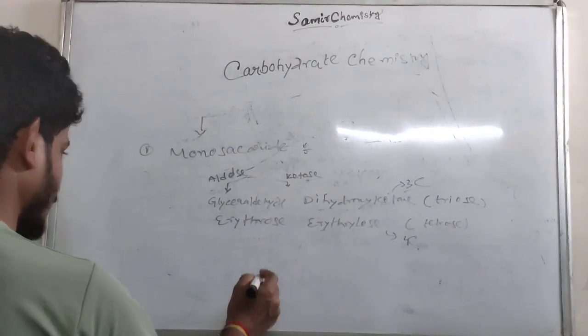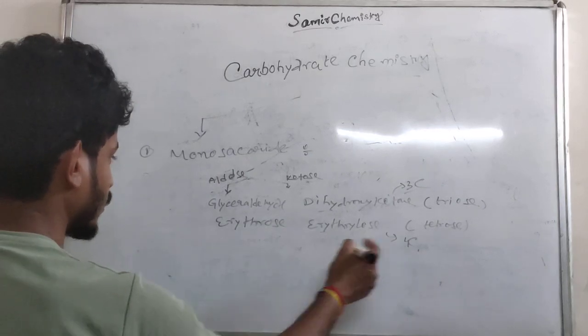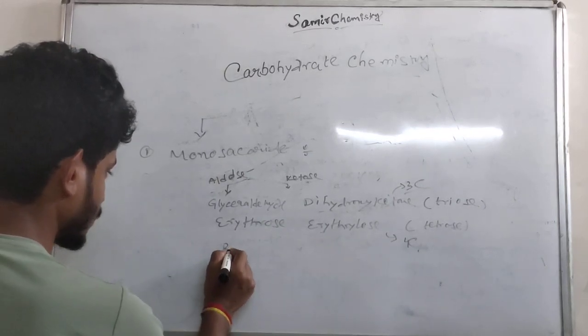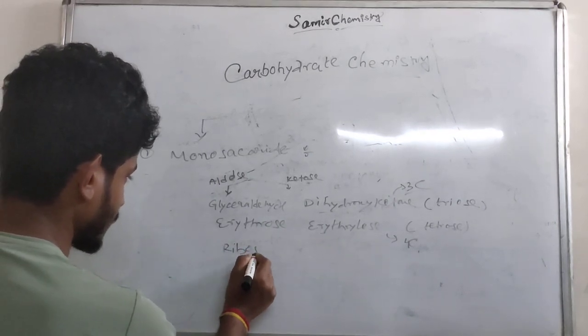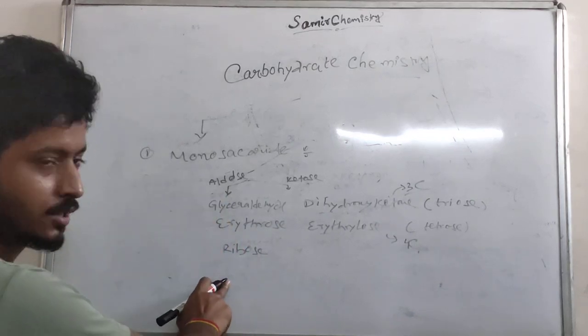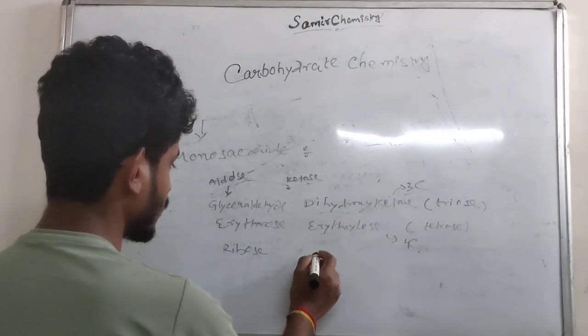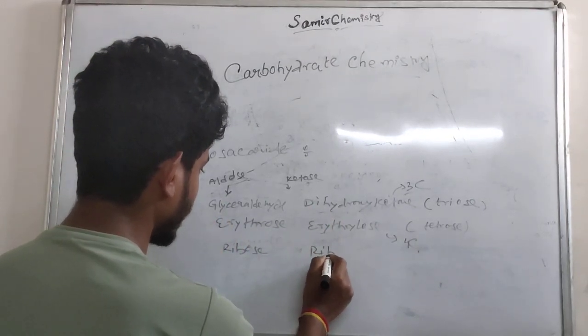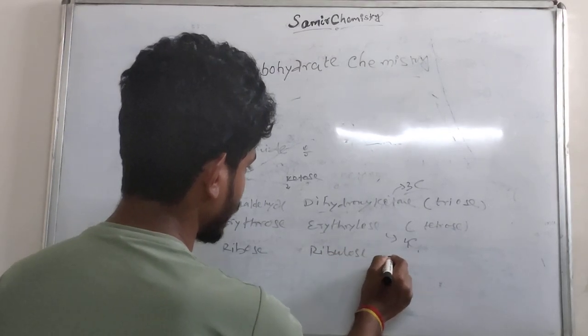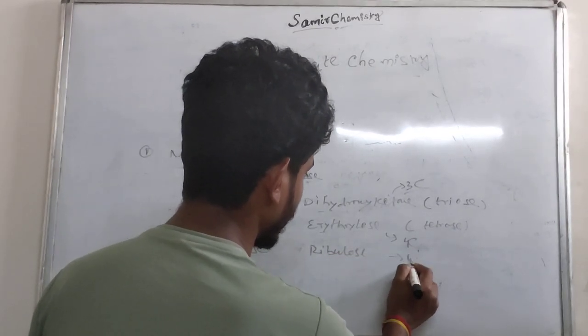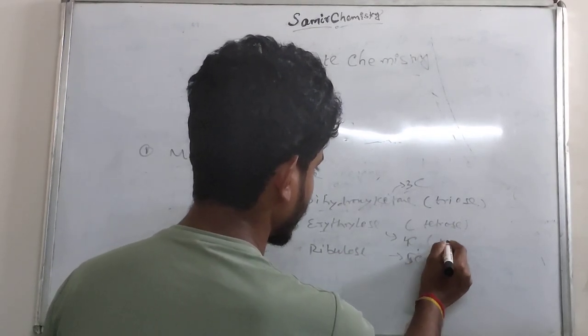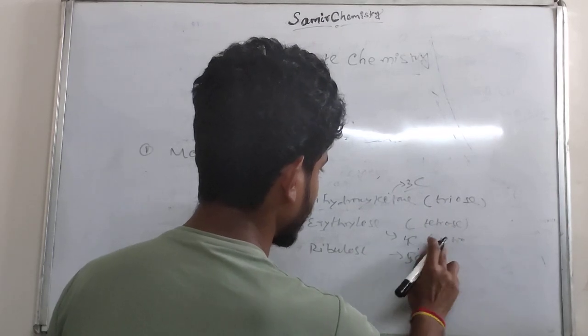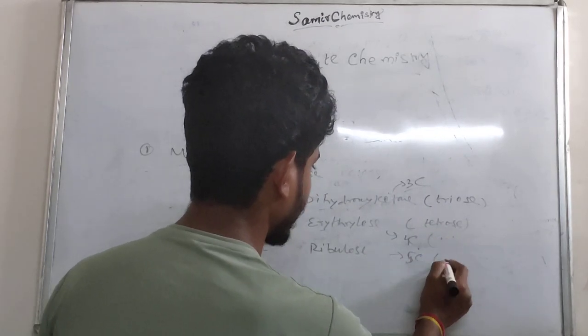Again, the fifth carbon: the aldose is ribose and the ketose is ribulose. These contain 5 carbons. The 4-carbon one is the tetrose, and this is the pentose.